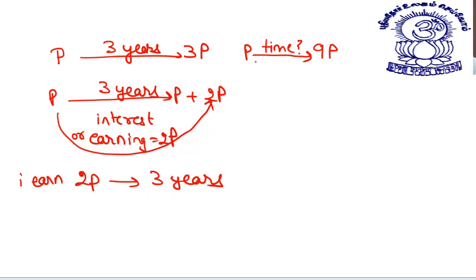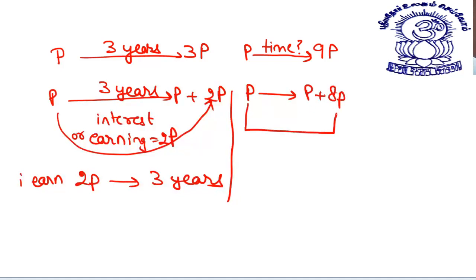If I need to go from P to 9P, what does that mean? P to 9P means P becomes P plus 8P. So here I earn 8P. If I earn 2P in 3 years, I will earn 8P in how many years?